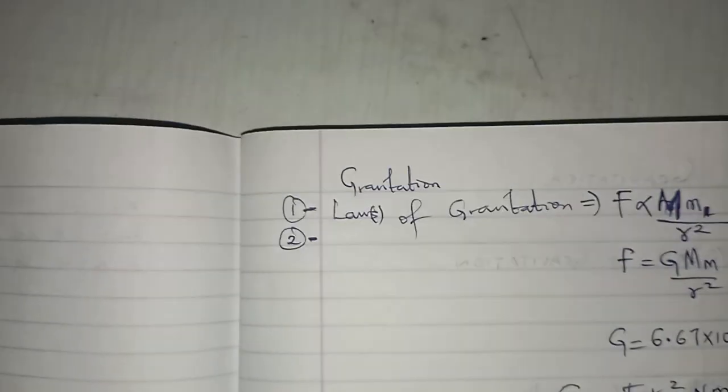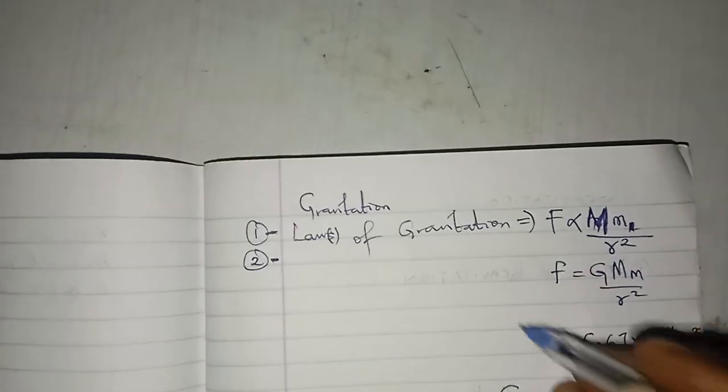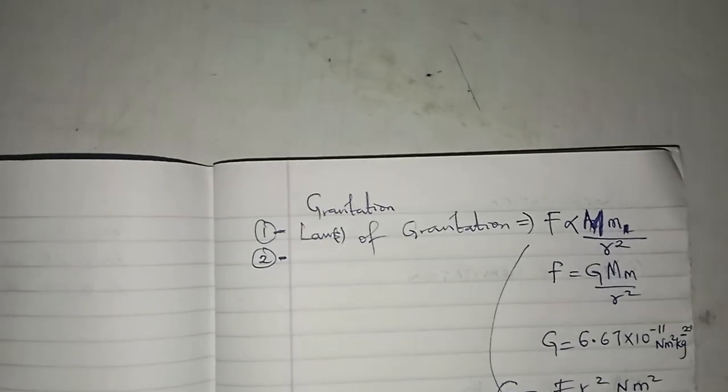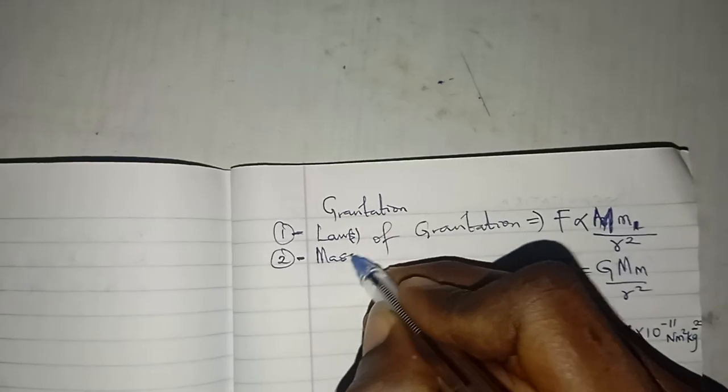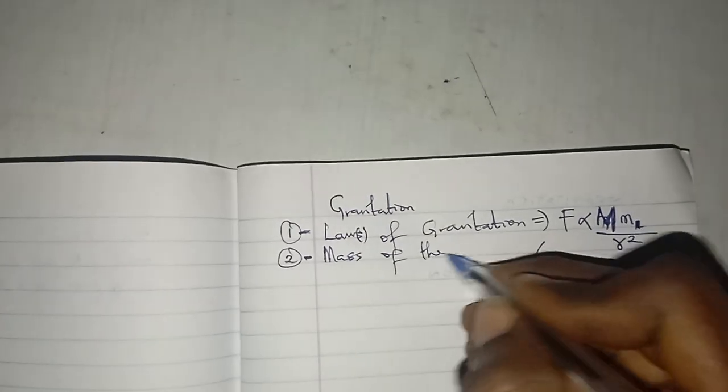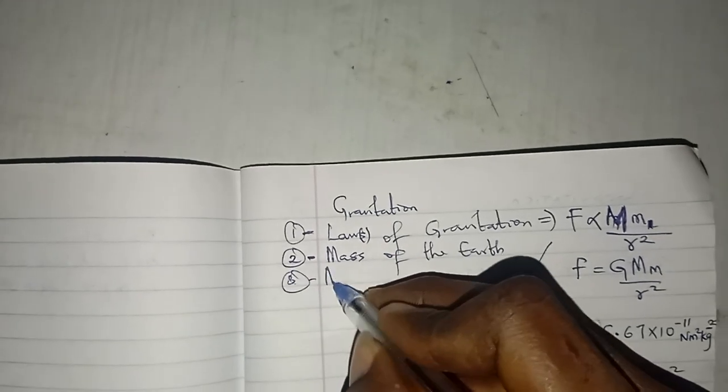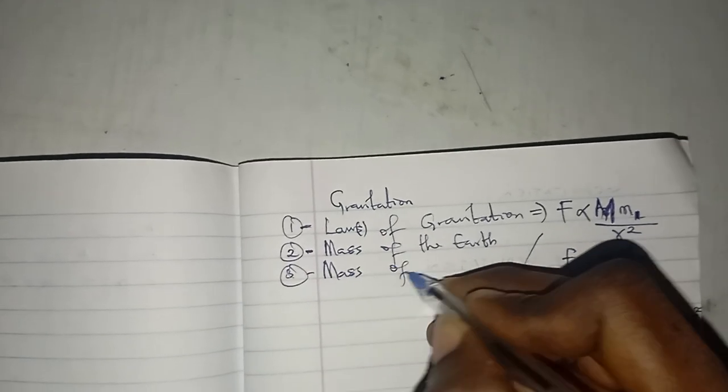So if I know this, under this topic we'll be doing things like getting the mass of the earth. If you like, you can get the mass of the moon as well, getting the mass of the sun.